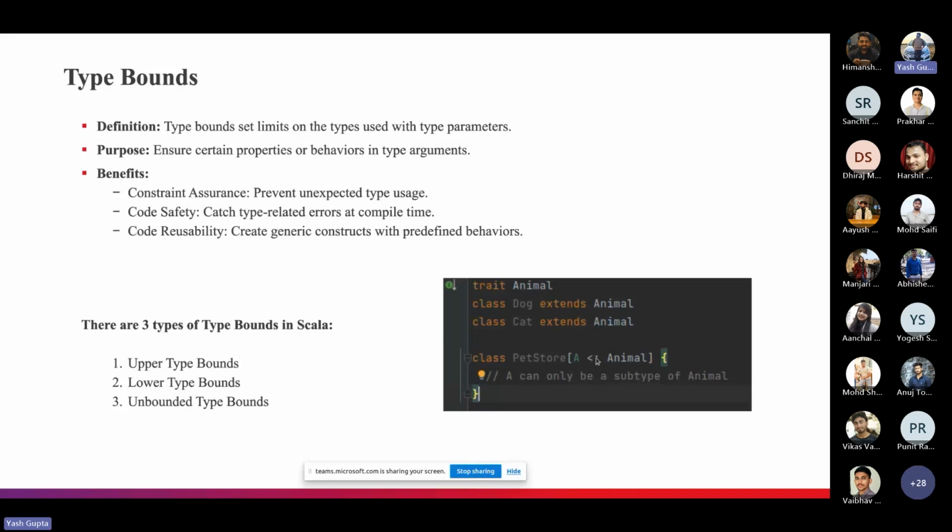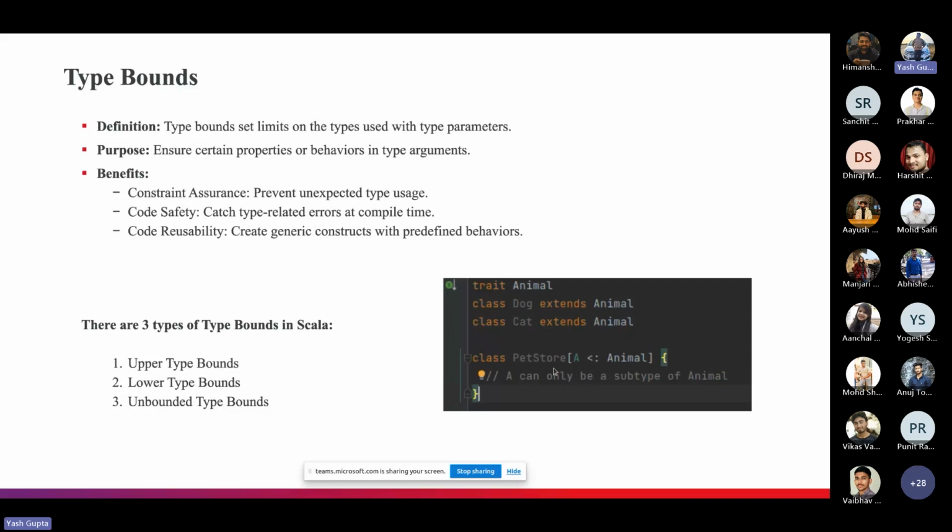There are three types of type bounds: upper bound, lower bound, and unbounded. Majorly, you see the unbounded type bound, but apart from this, we have two other type bounds: upper bound and lower bound. The upper bound denotes the subtype, and the lower bound denotes the supertype. We will discuss it further in the upcoming slides.